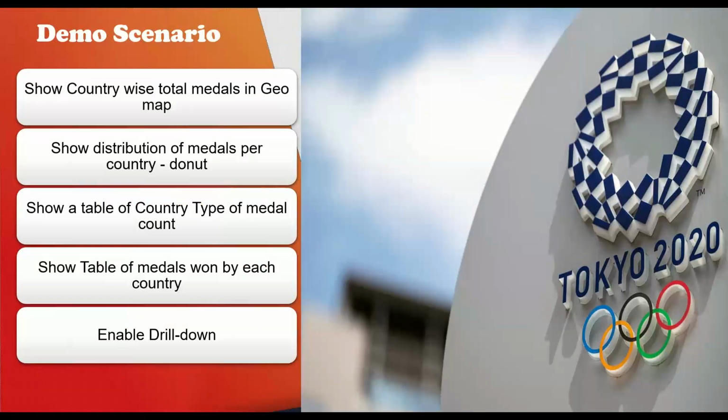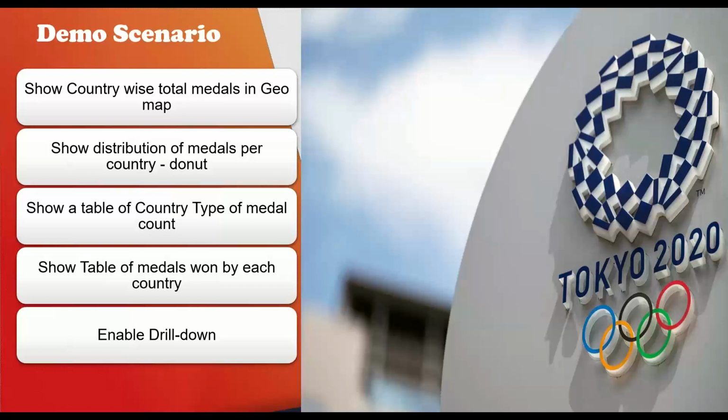Now, what do we expect today? Today's scenario is inspired by the Tokyo Olympics. We wanted to show Tokyo Olympics data, where we show the total number of medals won by each country on a geo map. We want to show the distribution of gold medals. We will also see a basic report and a table of medals won by each country. And finally, we also have a small drill down enabled to detail down into the number of medals.